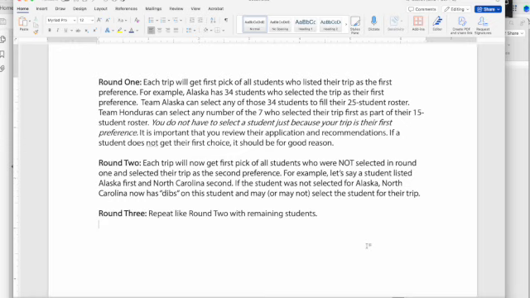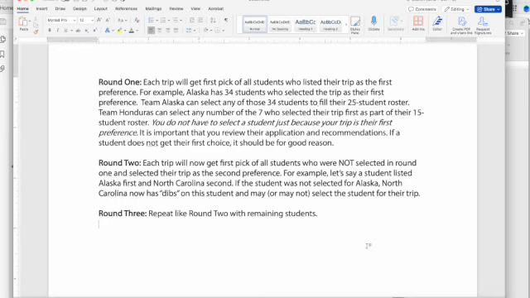Round 3 will continue exactly like round 2 with any remaining students. So if a student selected Alaska first, North Carolina second, and Kenya third, and Kenya still had spots available, they would likely select that student for the trip. Reasons that student may not be selected for any of their top 3 choices are if a student selected trips that were all popular and filled within the first 3 rounds.